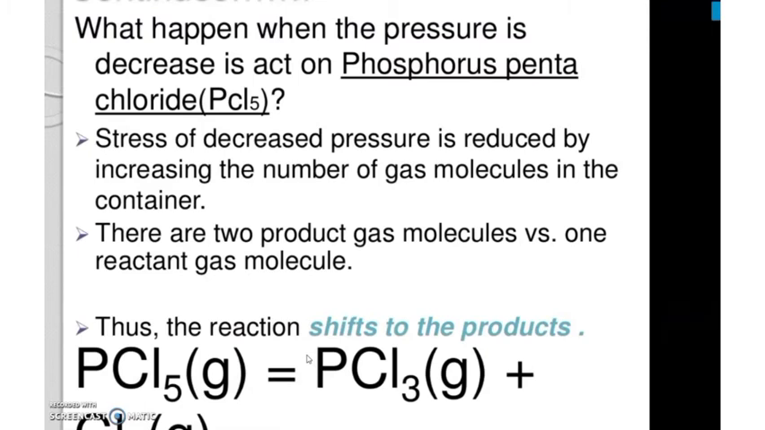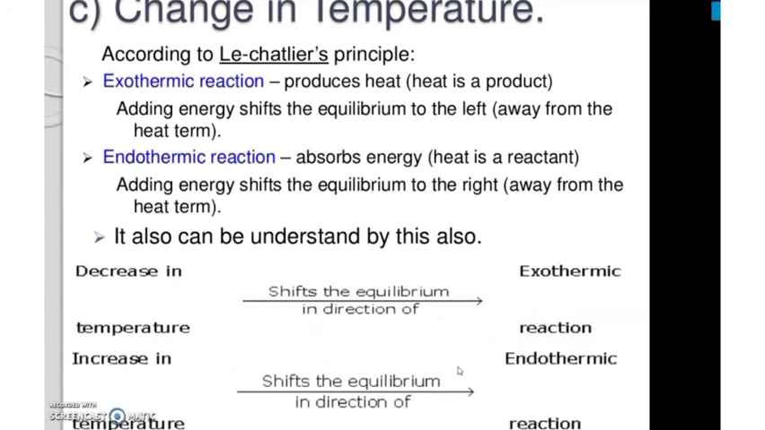That is the case of pressure increase. If pressure decreases, what will happen? The stress of decreased pressure is reduced by increasing the number of gas molecules. It is vice versa. For example, if you check here, PCl5 gives PCl3 and chlorine. So the reactant shifts to the products, because here there are 2 moles of products, so it shifts to here. The next one is change in temperature.